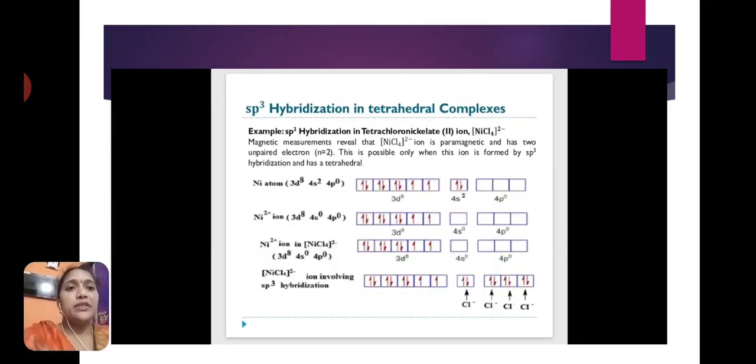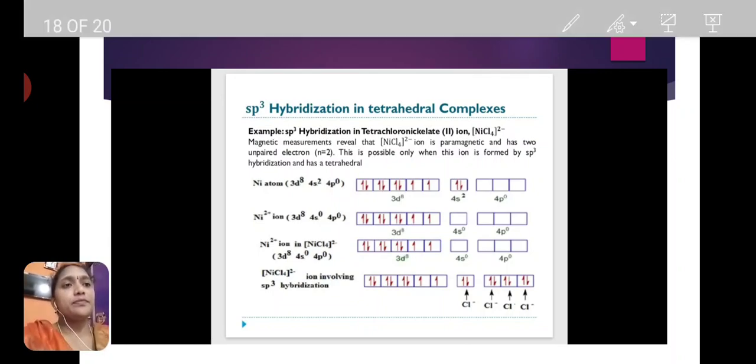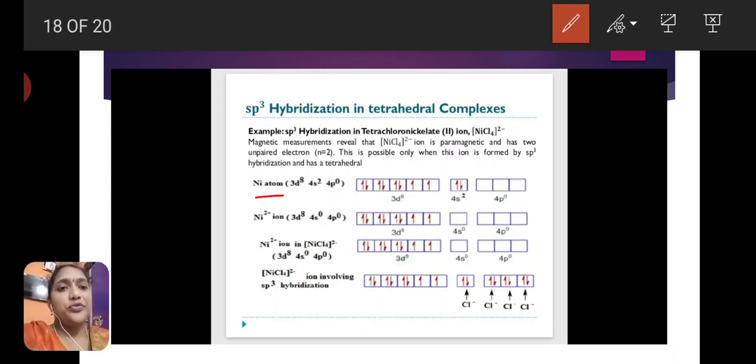Next is sp3 hybridization in tetrahedral complexes. The example is the tetrachloronickelate(II) ion. Here also, first the nickel atom's electronic configuration is argon 3d8 4s2 4p0.